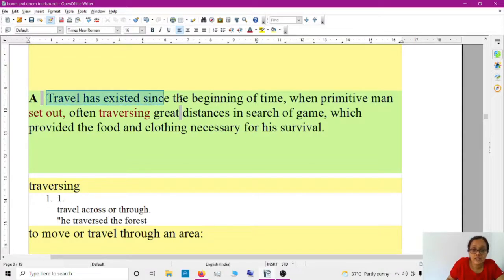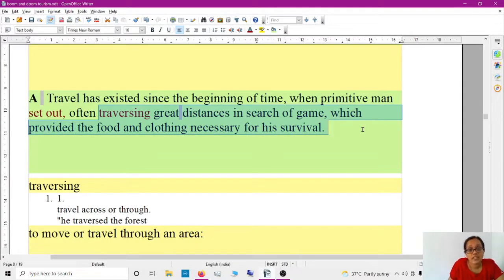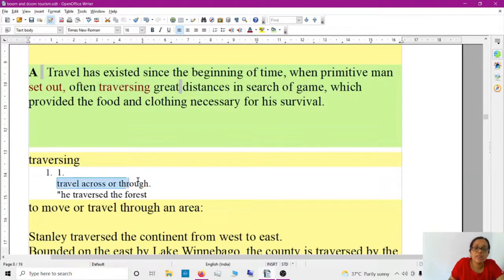Travel has existed since the beginning of time, when primitive man set out, often traversing great distances in search of game, which provided the food and clothing necessary for his survival. So what is the meaning of traversing? Traversing means travel across. He traveled across great distances. That's what the sentence meant.